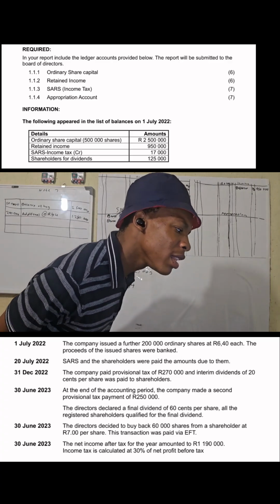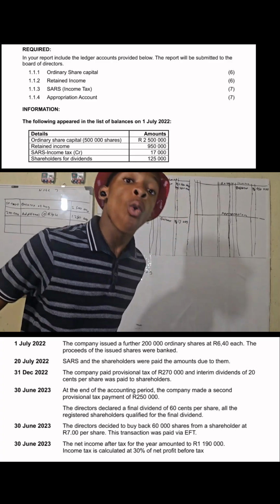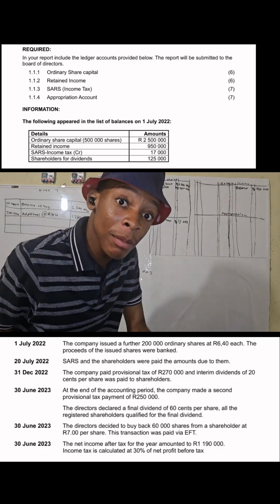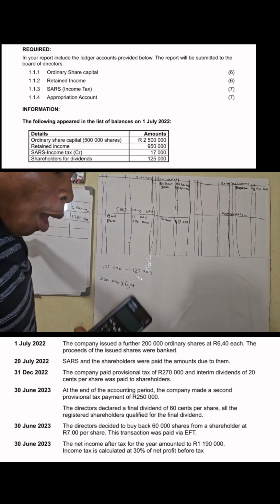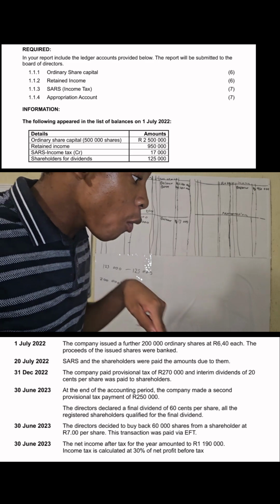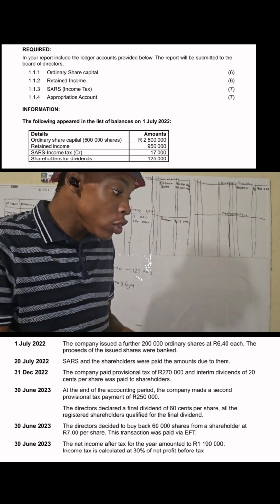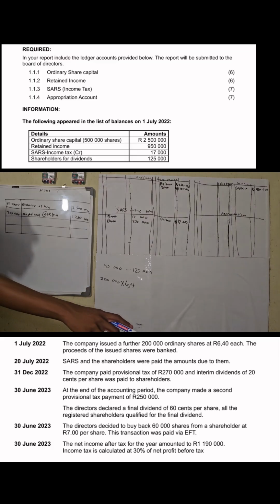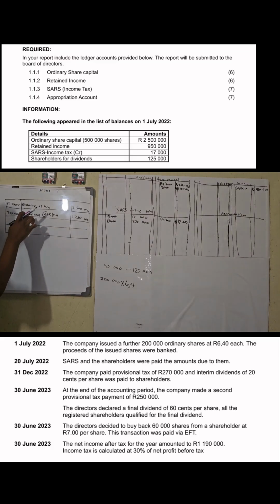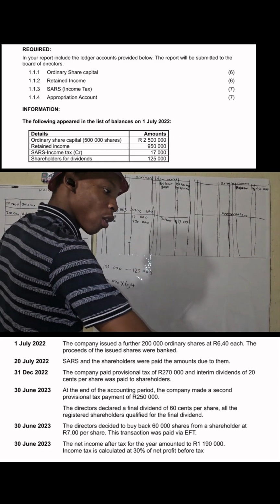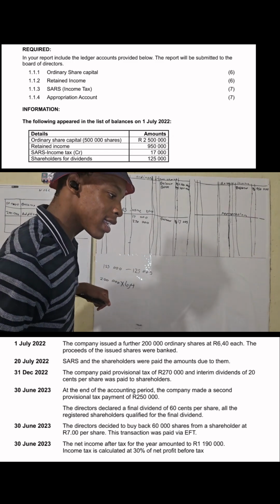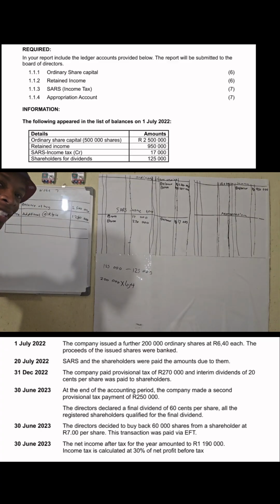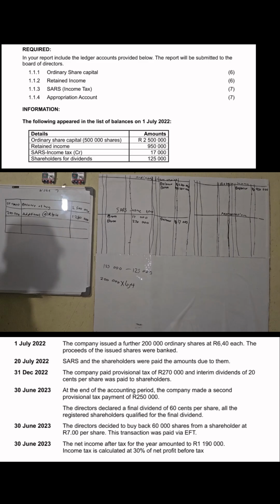And interim dividends of 20 cents. Where do you go for interim dividends? You go to your table. They say per share. How many shares did you issue by 31st December? I have 500,000 and 200,000.